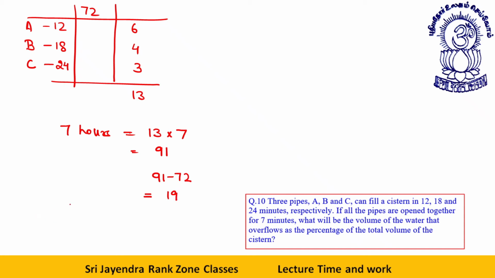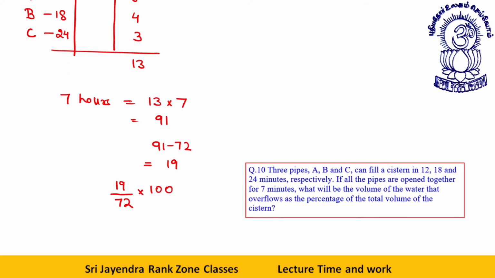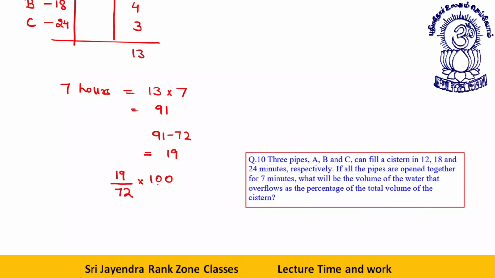Now, as a percentage of the total volume of the system, it will be 19 by 72, into 100. So this you can say 1900 by 72.